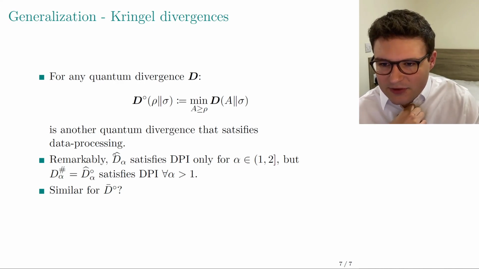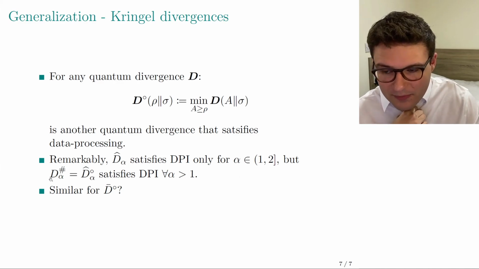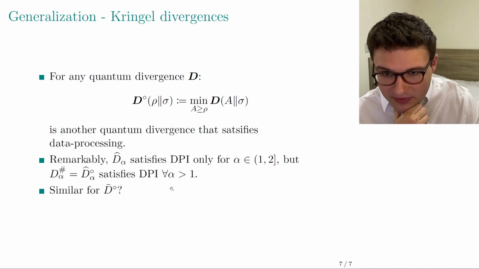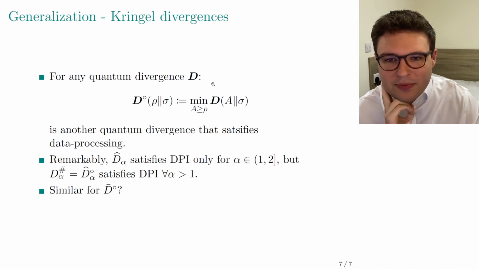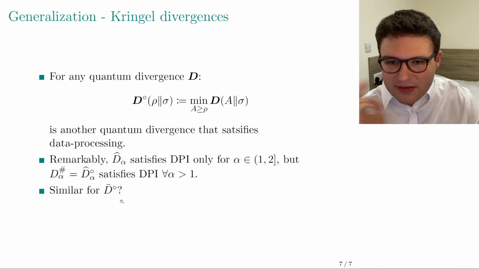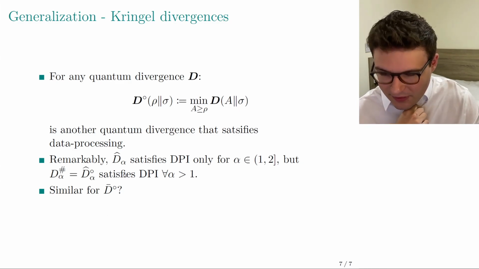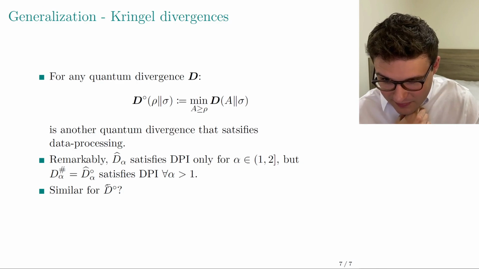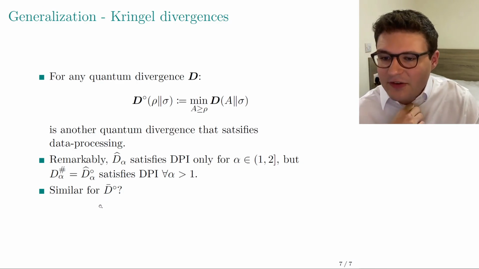Remember that the geometric divergence satisfies data processing only for a certain range of alphas, but the sharp divergence satisfies the data processing inequality for all alpha larger than 1. We show that this always gives you data processing if you start with data processing. So I think it would be interesting to see whether you can make use of these new quantities. The first one, which is maybe not trivial, is the Petz divergence. And I think that's a very interesting open question.